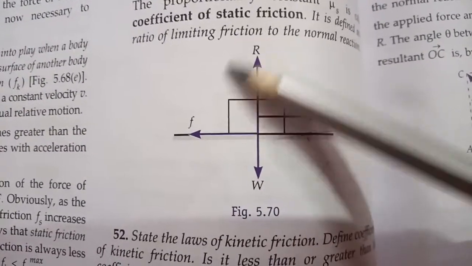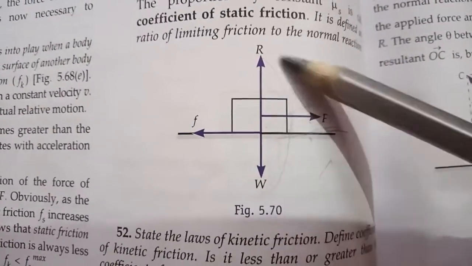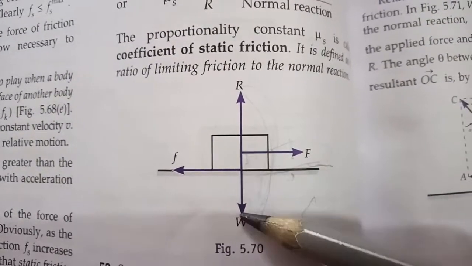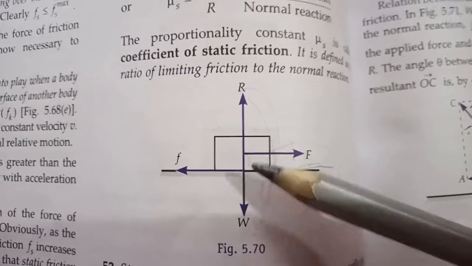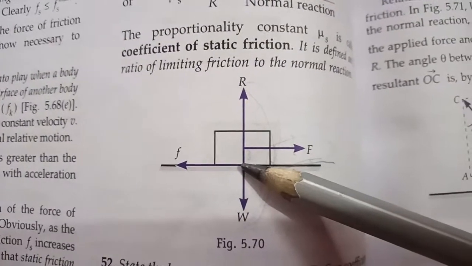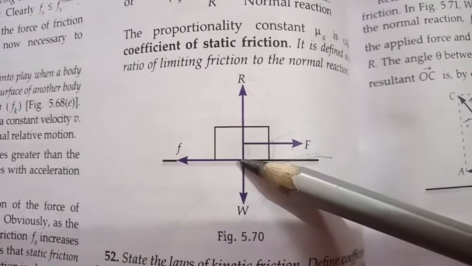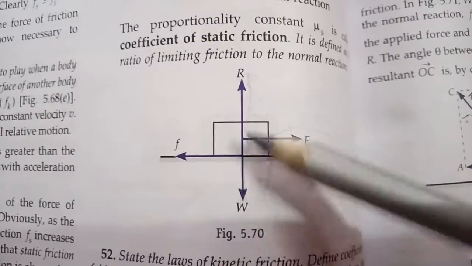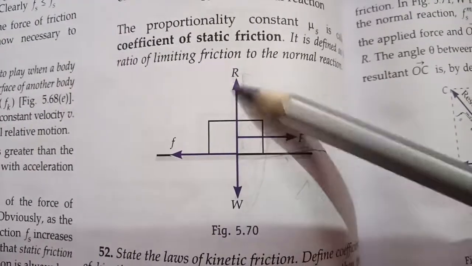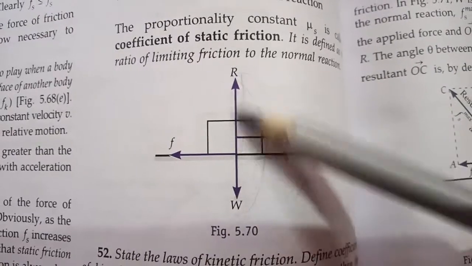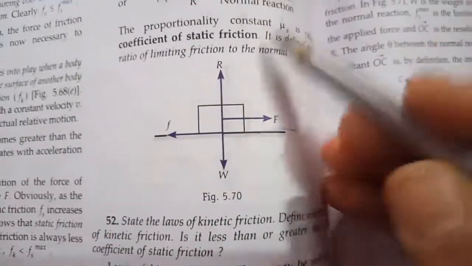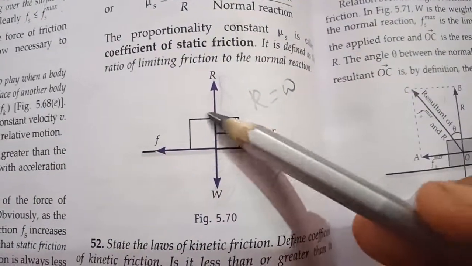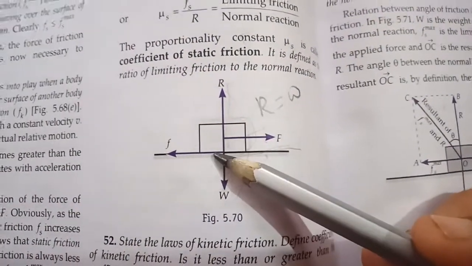So what will happen? First you will see what are the forces acting on the body. The forces acting on the body are the weight of the body acting vertically downward. Every action has an equal and opposite reaction, so the body acquires a reaction force from the surface in the upward direction. Since these two forces are acting along the same line of action, the resultant of these two forces will be 0 on the body, means R will be equal to W. That is why the body is balanced on the surface.